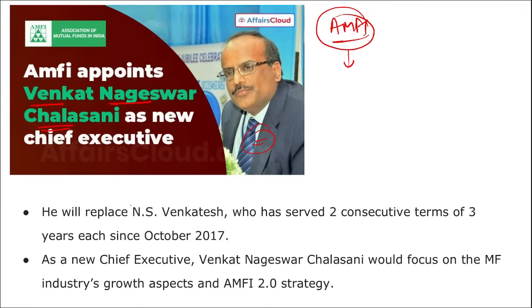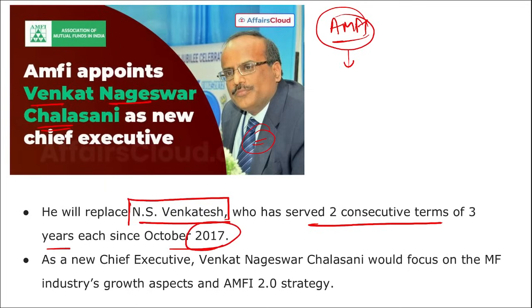He will be Venkat Nageshwar Chalasani. He is the former deputy managing director of International Banking Group of SBI. He will be replacing NS Venkatesh, who served for 2 consecutive terms of 3 years each since October 2017. Correct. Who is the chairman of AMFI? Mr. Navneet Munot, and the headquarters is in Mumbai, Maharashtra.